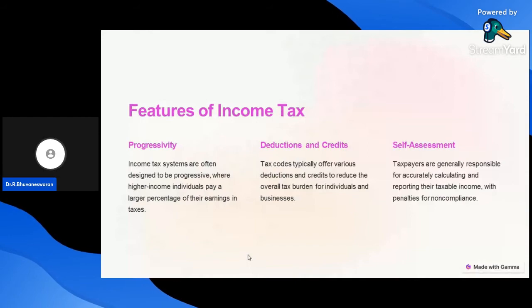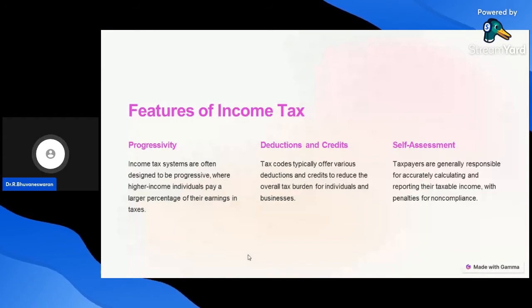The third one, self-assessment. Taxpayers are generally responsible for accurately calculating and reporting their taxable income annually, and non-compliance is penalized. This is called self-assessment. These are all the features of income tax.